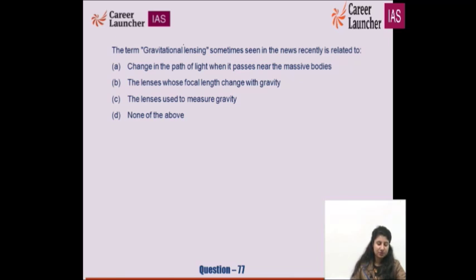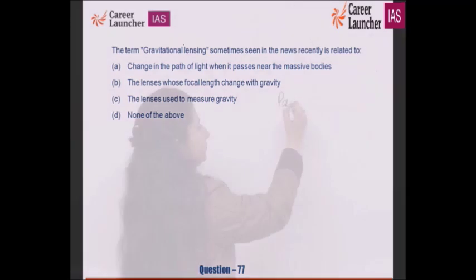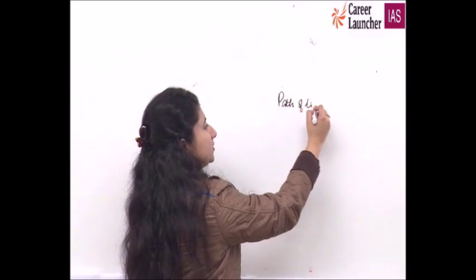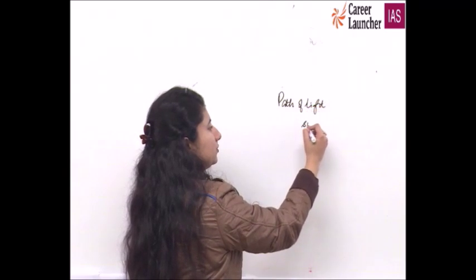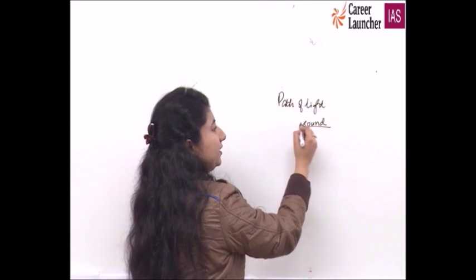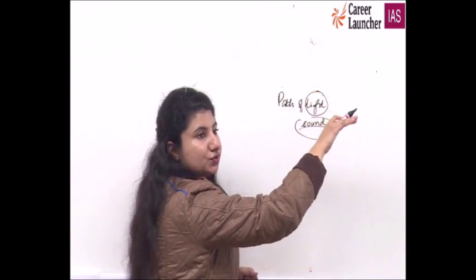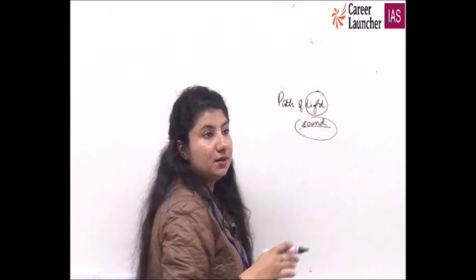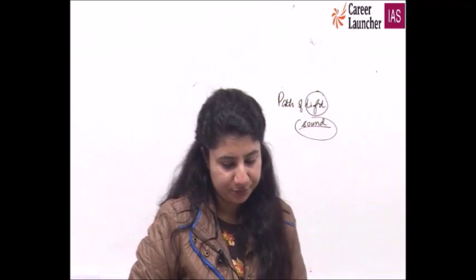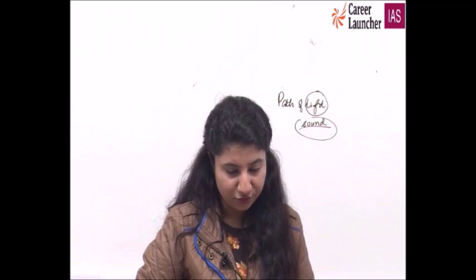Or the lenses used to measure gravity? No, it is the change in the path of light. You have to remember, it is path of light, it is not sound. It is not any other gravitational wave. It is the change of the path of light when it passes through or nearby any massive body. So 77th is A for apple.